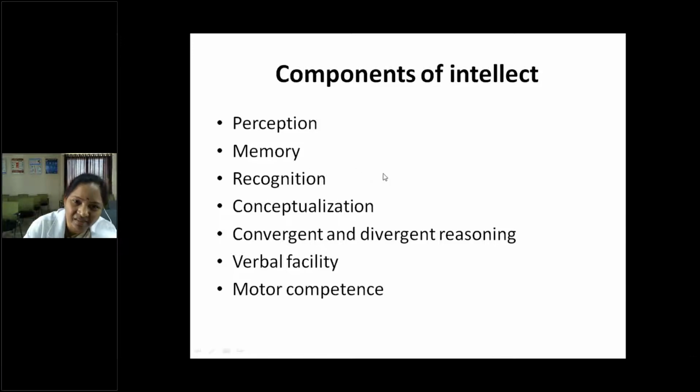That's why in a CNS case sheet the performa has higher intellectual functions. At the start of the CNS case sheet, whether in general medicine or pediatrics, you will mention higher intellectual functions like memory. Recent and remote memory should be good. They should perceive and recognize, like recognition of mother. They should recognize themselves, their peer groups, parents and other relations. They should have recognition, conceptualization, and convergent and divergent reasoning. Verbal facility and motor competency should be there. All are components of intellect. That's why we can perform intelligence quotient beyond 5 years of age.